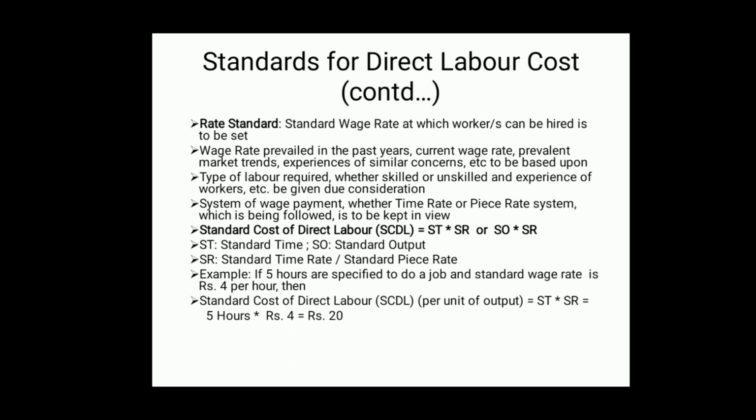Here time rate is given. Standard wage rate is rupees 4 per hour. So, 5 hours into rupees 4, that is equal to rupees 20. 20 is the standard cost of direct labor, means to do a job, or we can also say that to produce 1 unit of output, rupees 20 will have to be paid as wage. That is the standard cost of direct labor or direct labor cost.